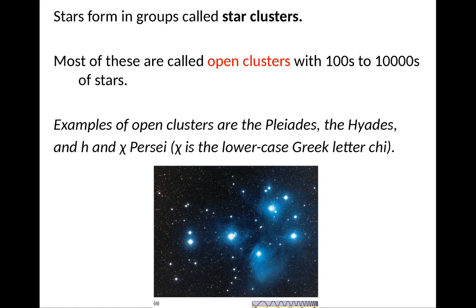It also turns out that because stars form in molecular clouds, and molecular clouds typically have about a million solar masses of gas in them, when stars form, they form in groups, and these groups are called star clusters. So most of these stars are in what's called open clusters, with typically about hundreds to 10,000 members. So basically, an example of an open cluster is the Pleiades. You see that in the summer sky, Hyades, and the h and chi Persei.